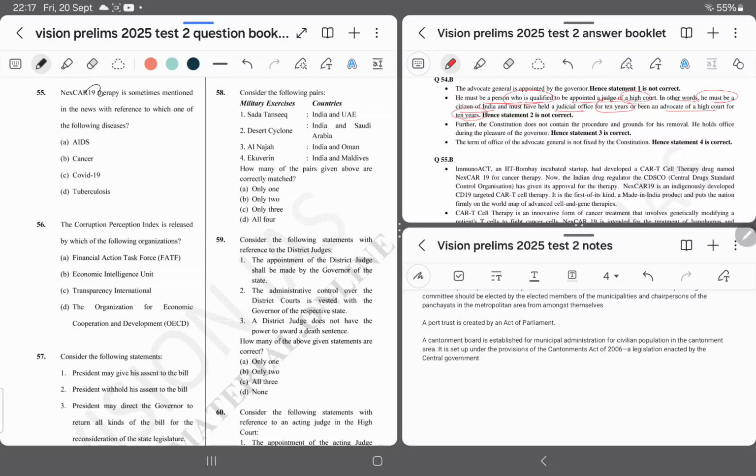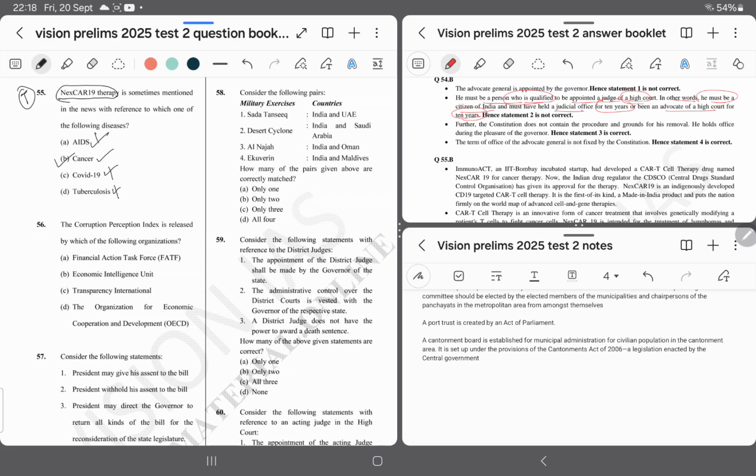Question number 55. Next car 19 therapy is sometimes mentioned in the news with reference to which of the following diseases? AIDS, cancer, COVID-19 and tuberculosis. Next car 19, I don't know the answer, but I am making a wild guess, and I am going with option number B.